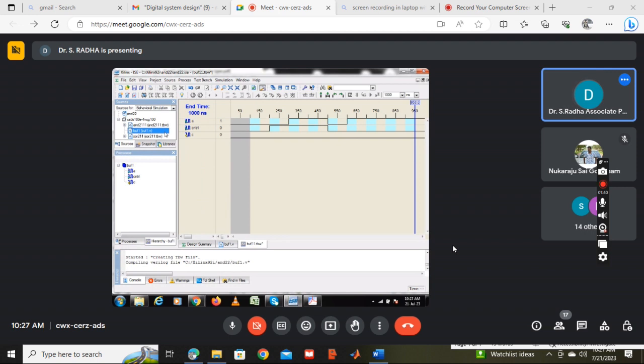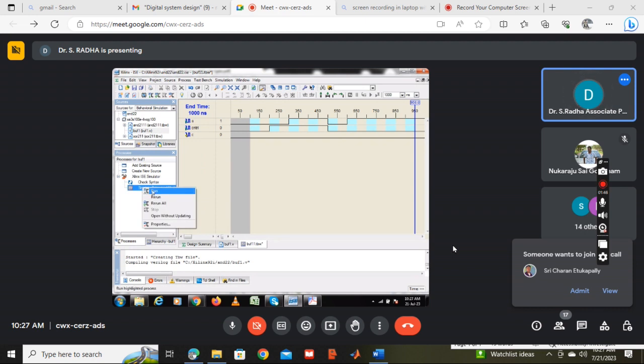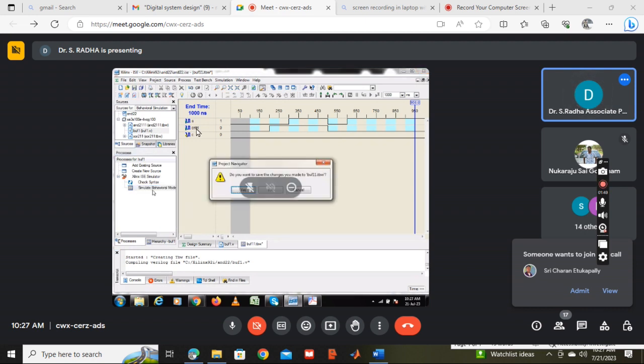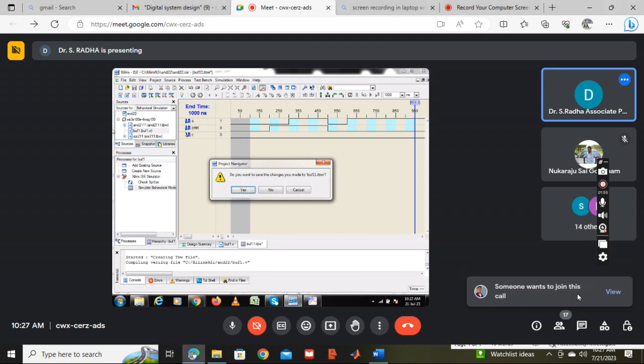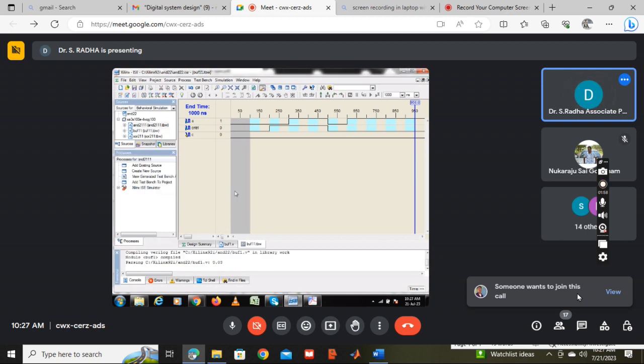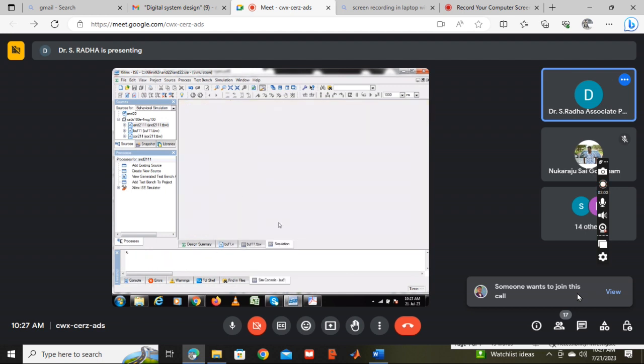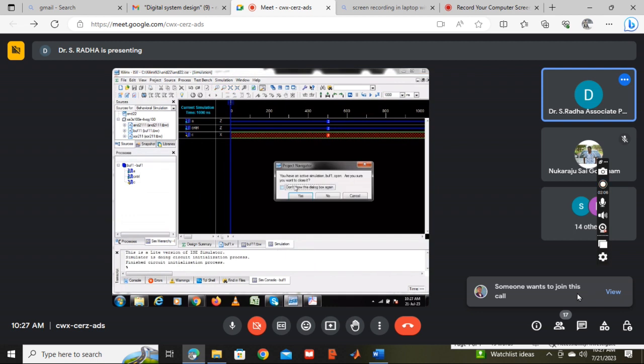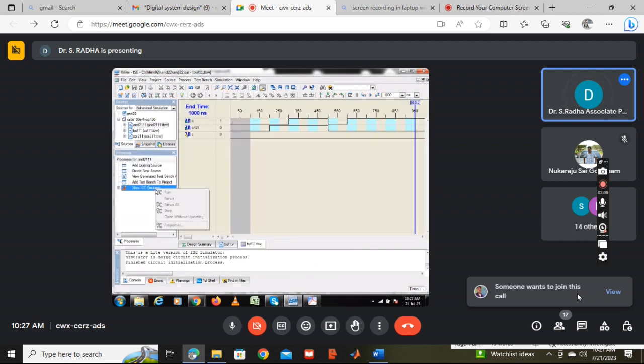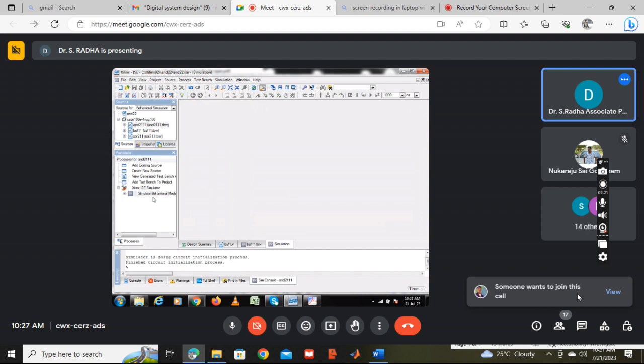We will see. So now this I am going to execute. First time output will not come in my laptop. So I have to re-execute. When I execute for the second time, it will come. This is my old version, Xilinx. Some installation error which I couldn't rectify, I left it as it is.